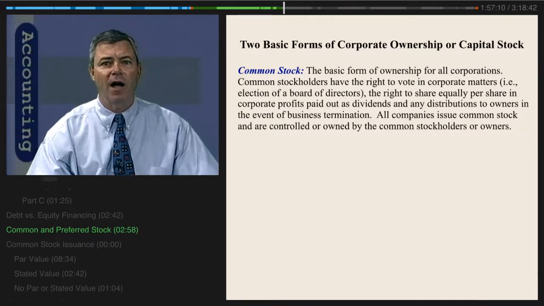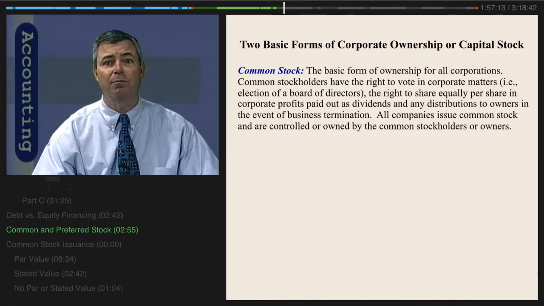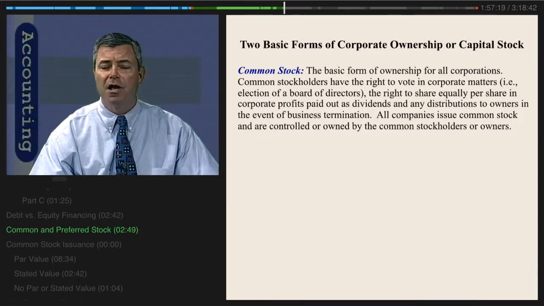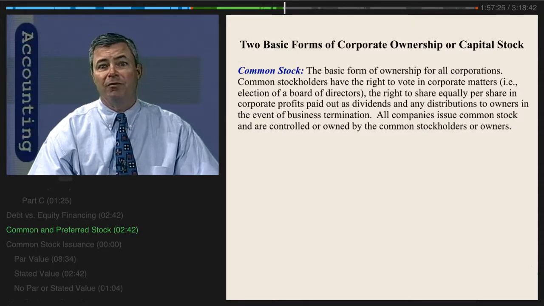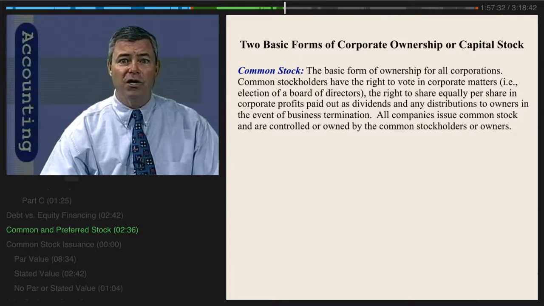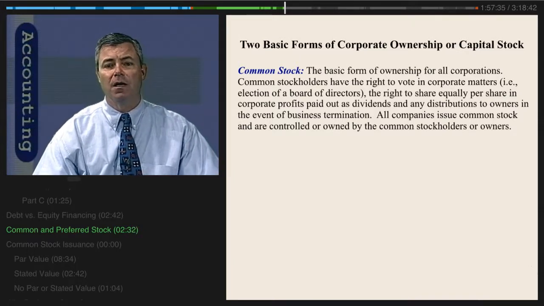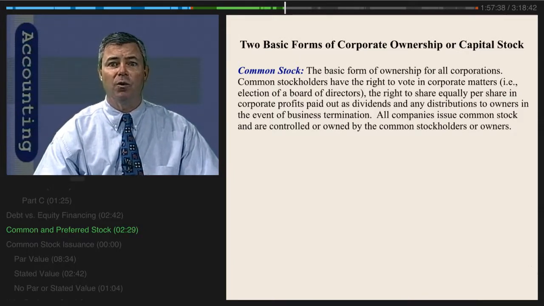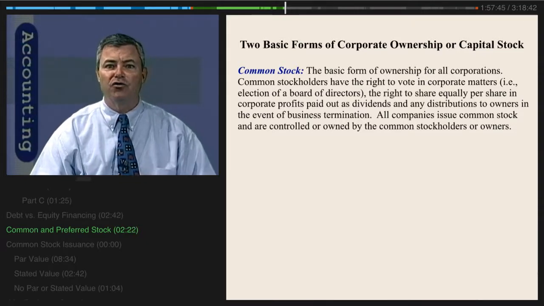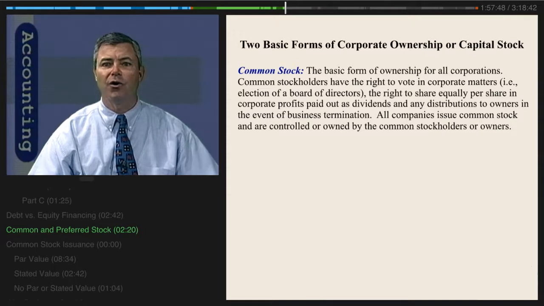Common stockholders have the right to vote in corporate matters, such as the election of a board of directors. They also have the right to share equally per share in any corporate profits. They're the owners. They're the ones that benefit from corporate profits, and they have the right to share equally per share in those profits through dividends. And in addition, any distributions to the owners in the event of a business termination would be distributed equally to the shareholders. All companies issue common stock and are controlled or owned by the common stockholders or owners.